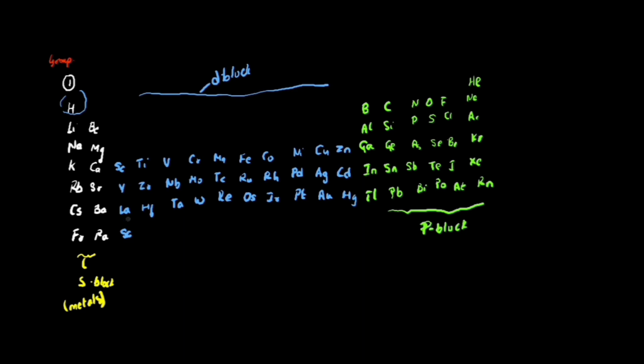Seventh group is manganese, technetium, rhenium. Eighth group is iron, ruthenium, osmium. Next group is ninth: cobalt, rhodium, iridium. 10th group is nickel, palladium, platinum. 11th is copper, silver, gold. 12th is zinc, cadmium, mercury.